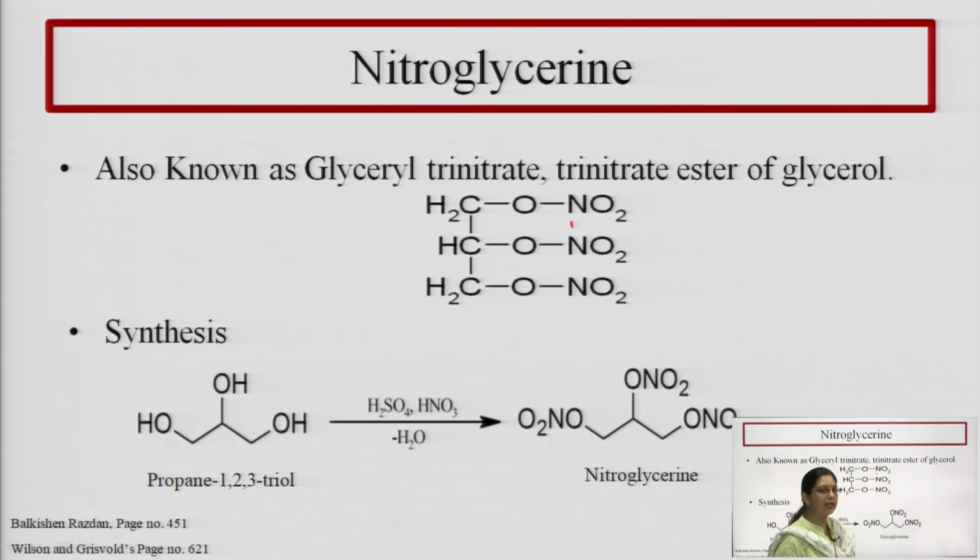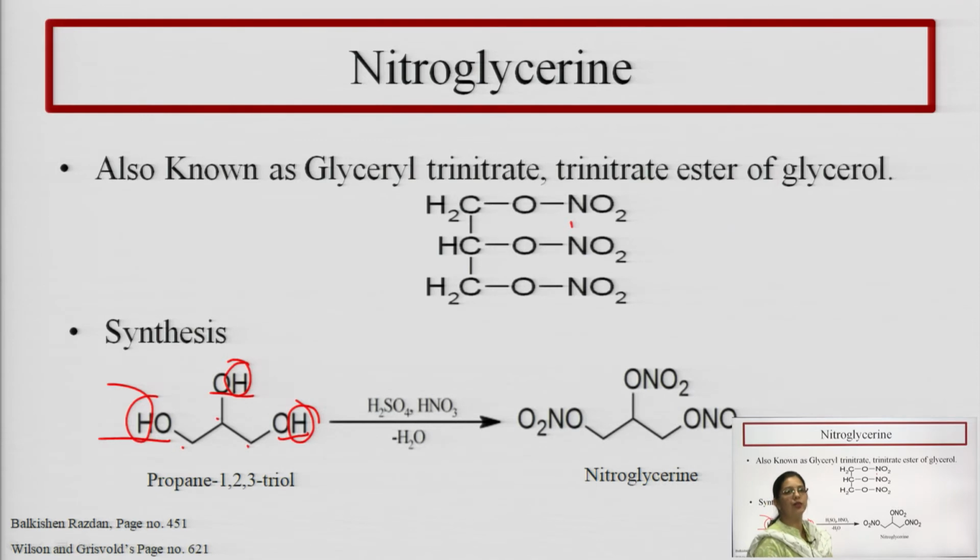Now, here you can see the synthesis, how this nitroglycerine is formed. What we are having? Propane 1, 2, 3 triol. Propane means 3 carbon atoms, 1, 2 and 3. Here 3 carbon atoms are there. Here hydroxy groups are there, OH, OH and OH. 3 hydroxy groups are there. Now, what do we want? We want the hydrogen atom of the hydroxy group to be replaced by the nitro group, means we want a nitration reaction.